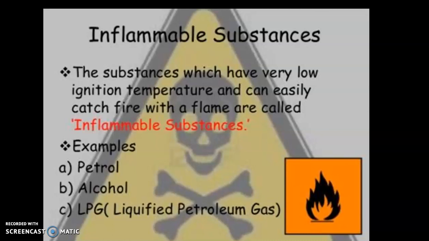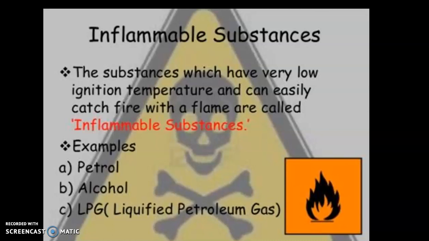Now, if we talk about inflammable substances, which is the next topic after this, the substances which have very low ignition temperature and can easily catch fire with a flame are called inflammable substances. ऐसे substances जिनके इग्निशन टेम्परेचर बहुत ही कम होता है और वो बहुत आसानी से फायर कैच कर लेते हैं. जैसे आप एलपीजी को जलाते ही वो जलना शुरू हो जाए, because why it happens, because LPG gas has a low ignition temperature.